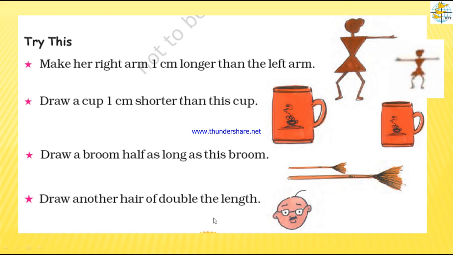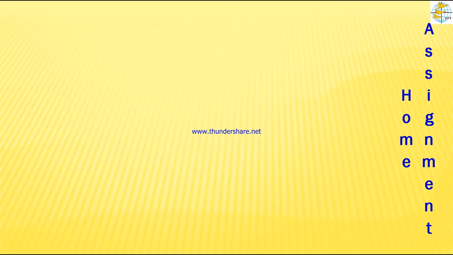See. Now draw another hair of double the length. So here a person's hair is given. You have to draw one more hair that must be double this length. That means you have to draw long hair. It must be double this length. Just draw and see the hair.